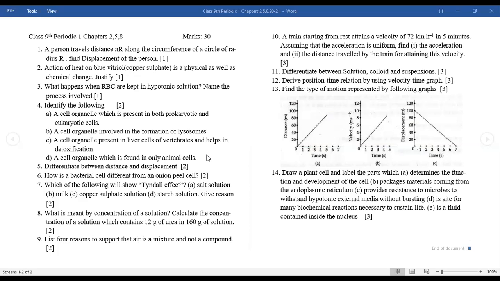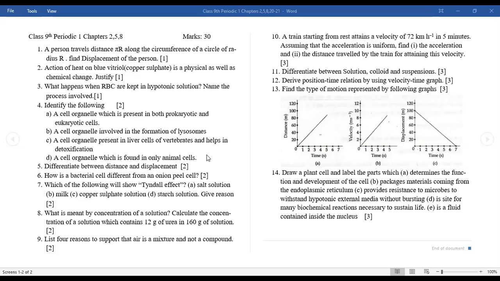What happens when RBCs are kept in a hypotonic solution? Name the process involved. Hypotonic solution means the amount of water is more outside than inside the cell. Therefore, more water will move inside the RBC, that is inside the cell. So RBCs will swell. And the process is osmosis.